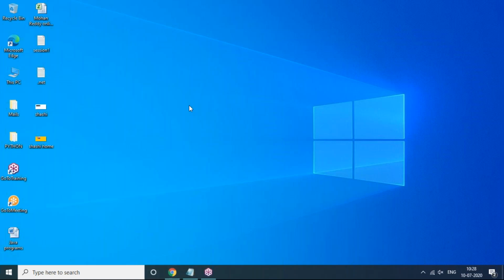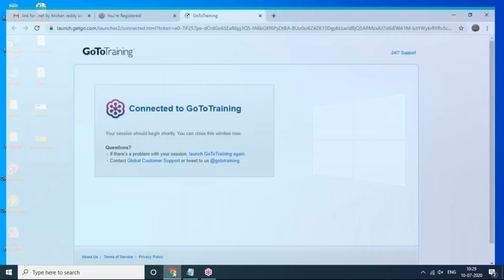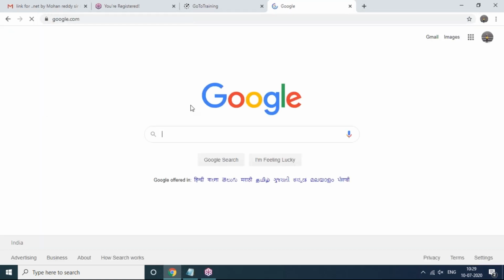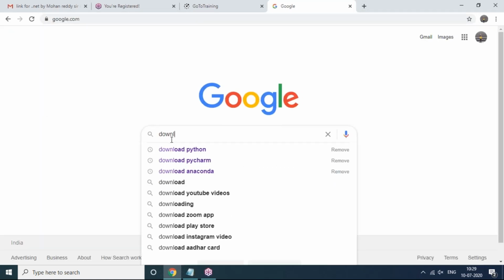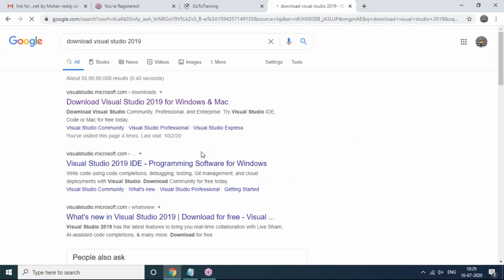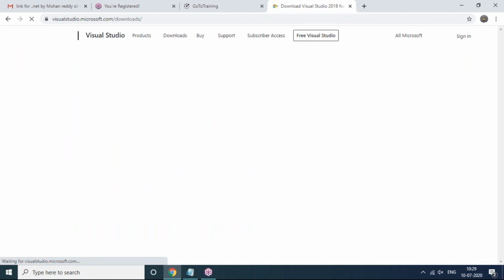As I said, Visual Studio 2019 is a licensed version, but I will show you which version is licensed and which version is available free of cost. To make the setup of Visual Studio, go to Google and type download Visual Studio 2019. Immediately you will notice a visualstudio.microsoft.com downloads link. You just go there, click over there, and you can see this.